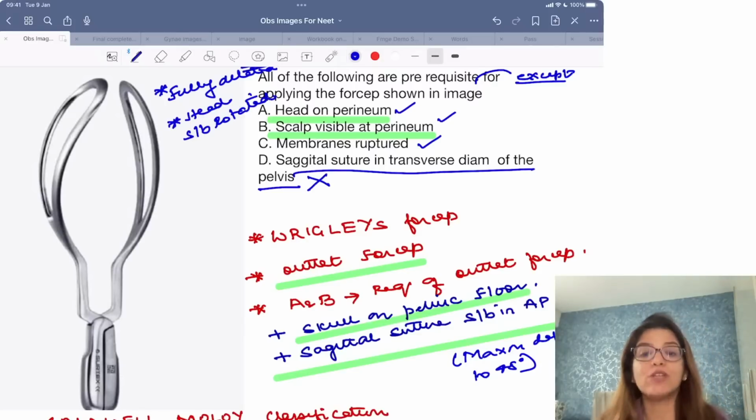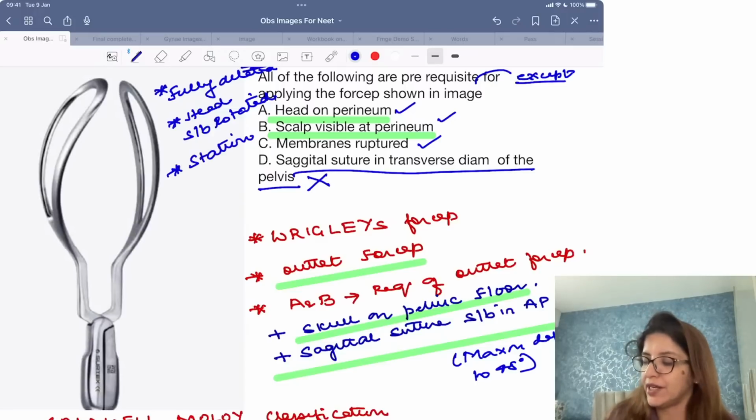Head should be rotated. When we say head should be rotated, it means that the sagittal suture should be in AP diameter, right? Then station of fetal head should be more than or equal to +2.